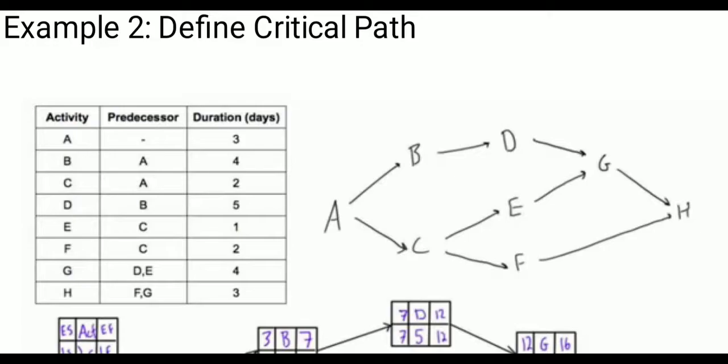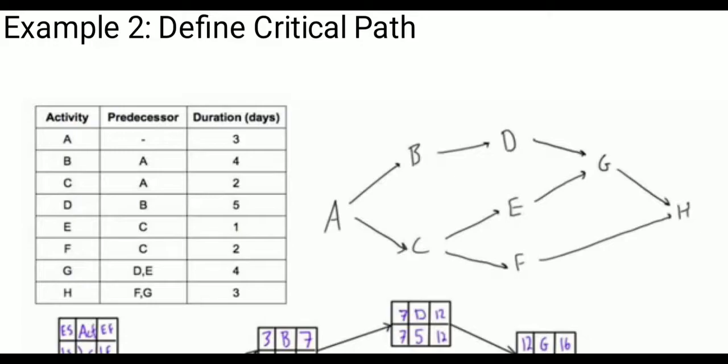Then from E activity to G activity, we have two paths. We can reach H through D and E, while F and G are the other.